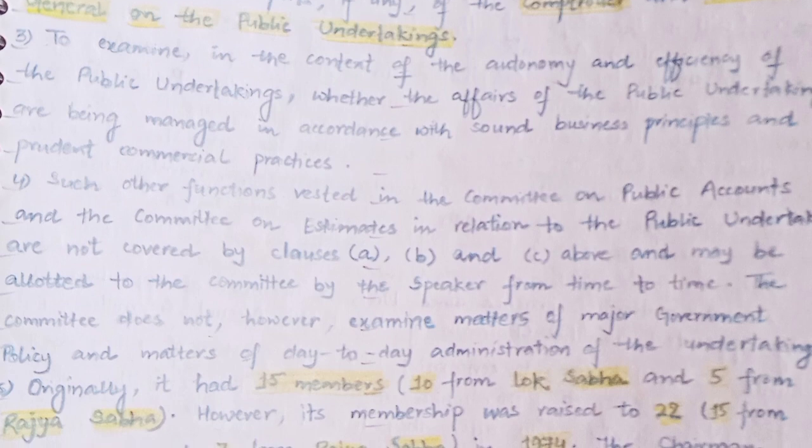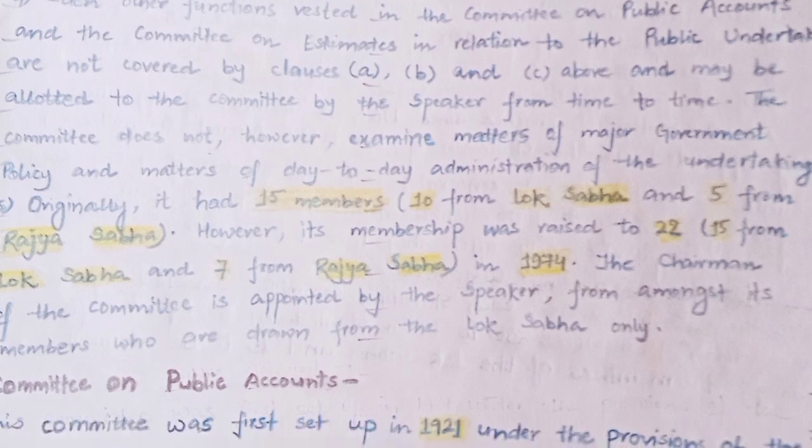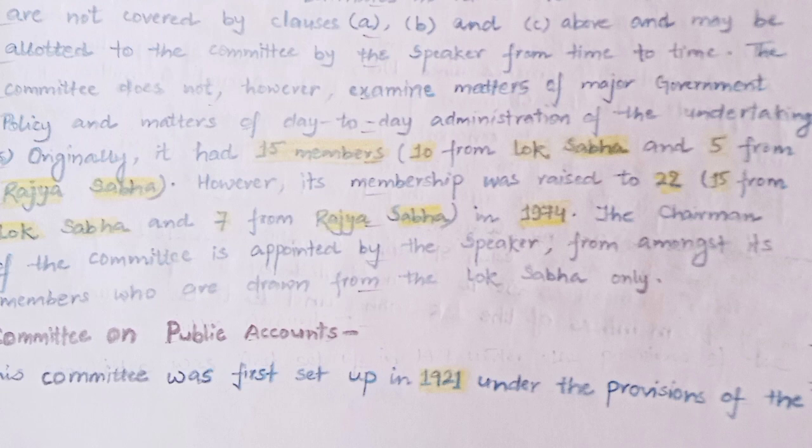Third, to examine, in the context of autonomy and efficiency of the public undertakings, whether the affairs of the public undertakings are being managed in accordance with sound business principles and prudent commercial practices. Fourth, such other functions vested in the Committee on Public Accounts and Committee on Estimates in relation to the public undertakings as are not covered by clauses A, B, and C above and may be allotted to the committee by the Speaker from time to time. The committee does not, however, examine matters of major government policy and matters of day-to-day administration of the undertakings.